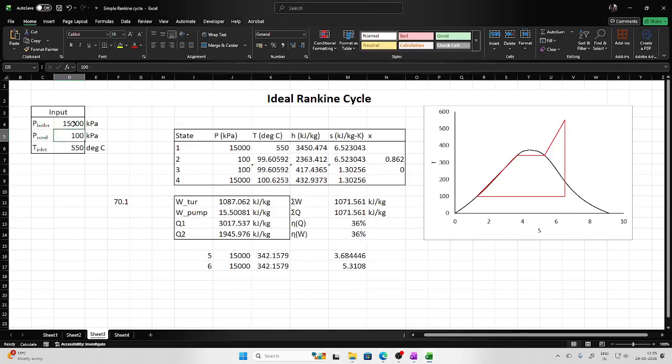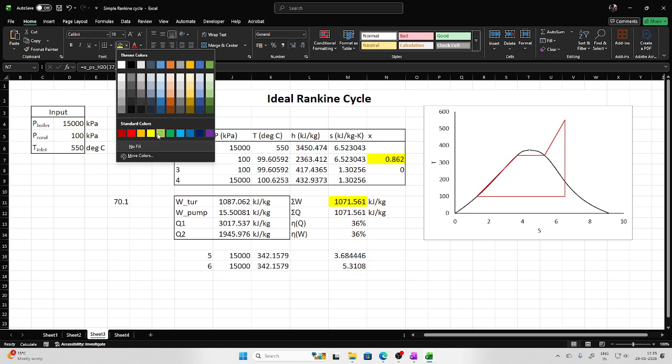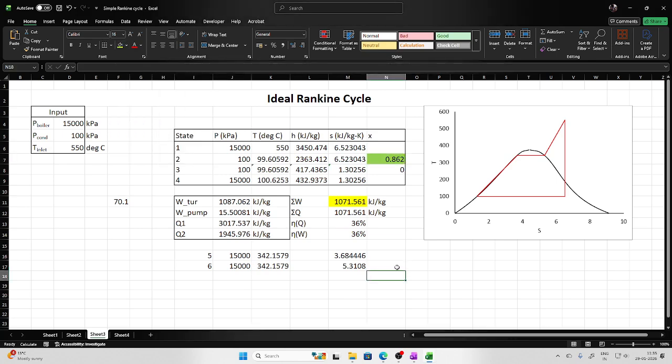So now let's say my boiler pressure is right now 150 bar. With this, you should be focusing on the net work output, let me highlight it, as well as the dryness fraction. These are the 2 points you should be focusing on. First, I will increase the boiler pressure. If I increase it from 150 bar to 180 bar, you can see the work output.